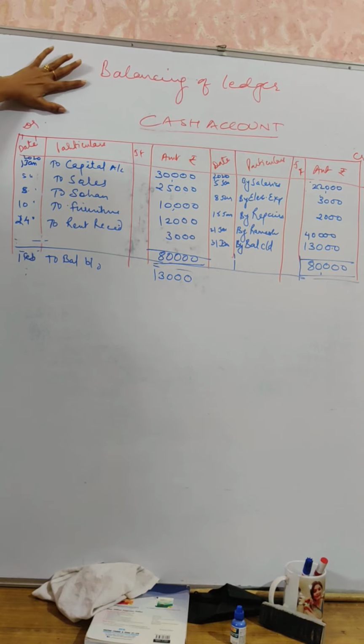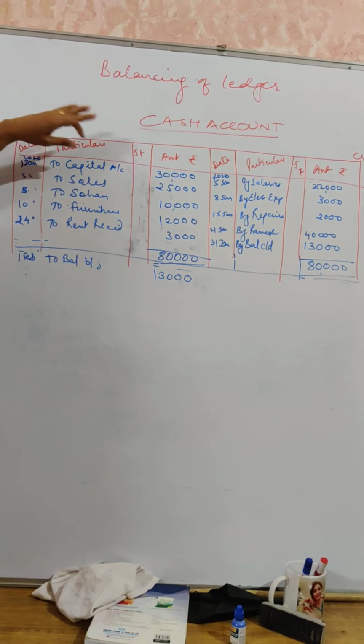And read the requirement of the question. If the question says that pass necessary ledgers, that means you have to prepare all the ledgers. But if the question says that you need to prepare specific ledgers, prepare only those ledgers. We are preparing a cash account.